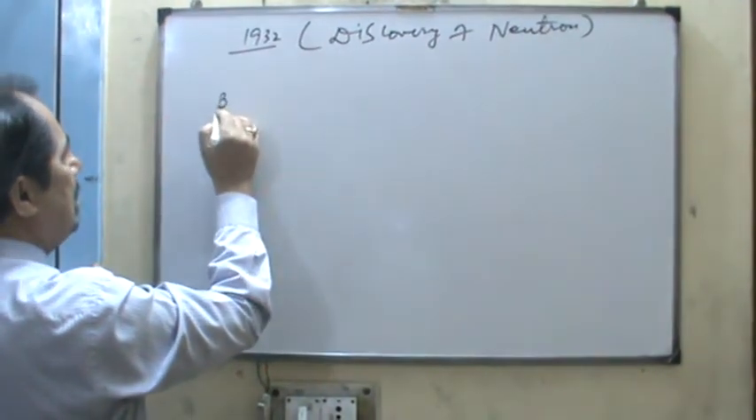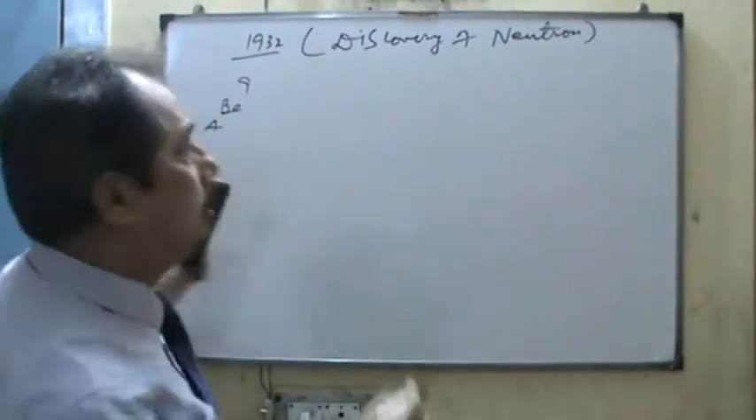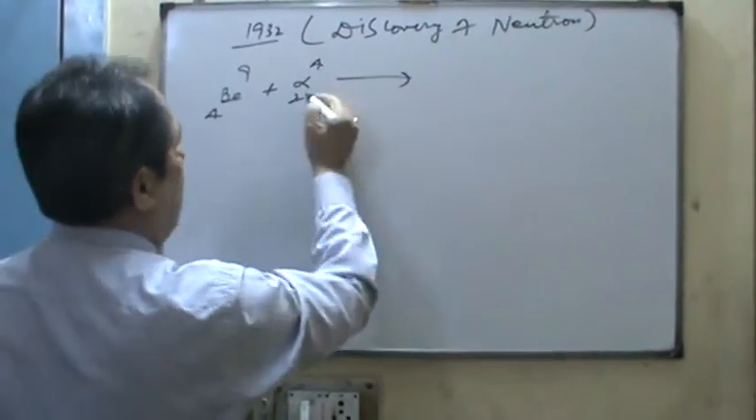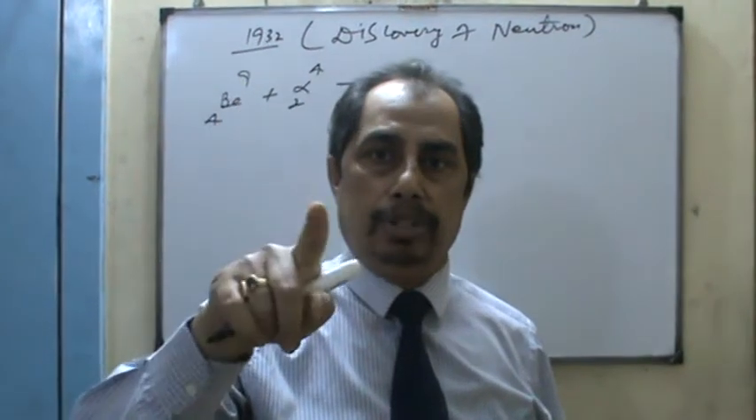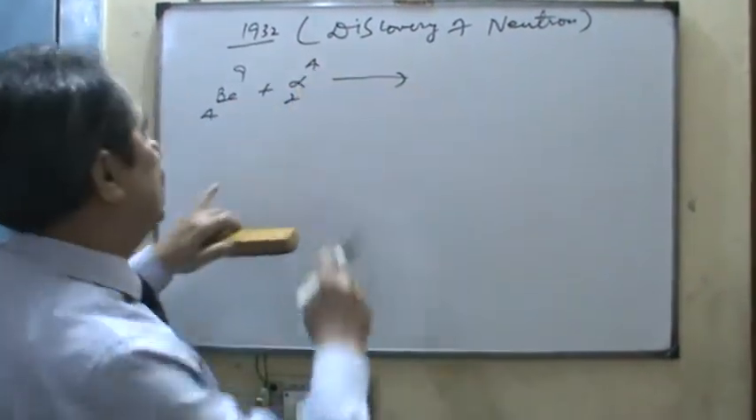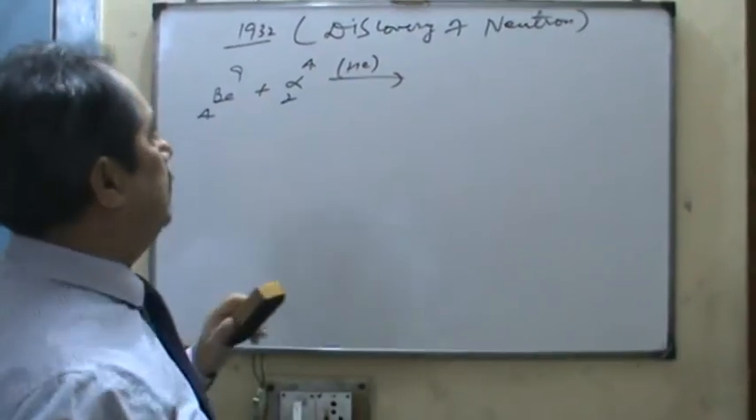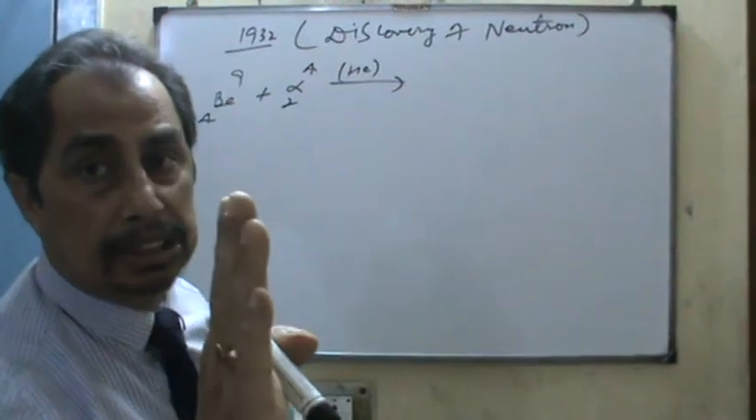Take beryllium, atomic number 4 and mass number 9. Dear students, it is struck by alpha rays, which carry 2 unit positive charge and 4 unit mass. In radioactivity, alpha is equivalent to helium, which has atomic number 2 and mass number 4.